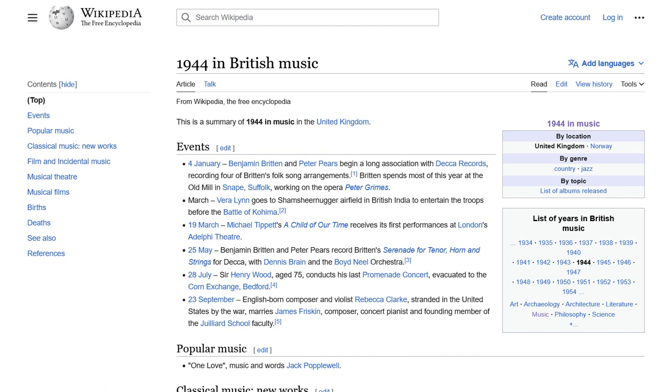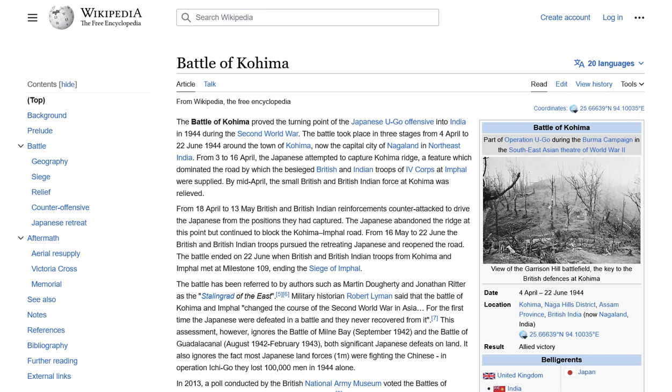To get closer, we can choose link 41, Battle of Kohima, as it may provide information on a significant event during World War II, which is related to Hitler's military campaign. The current page is about the Battle of Kohima during the Second World War. It describes the events that took place in 3 stages between April and June 1944, with links to various related topics such as the Burma Campaign, the Southeast Asian theater of World War II, and the Naga Hills district. While this page has historical relevance, it is not directly related to Adolf Hitler.